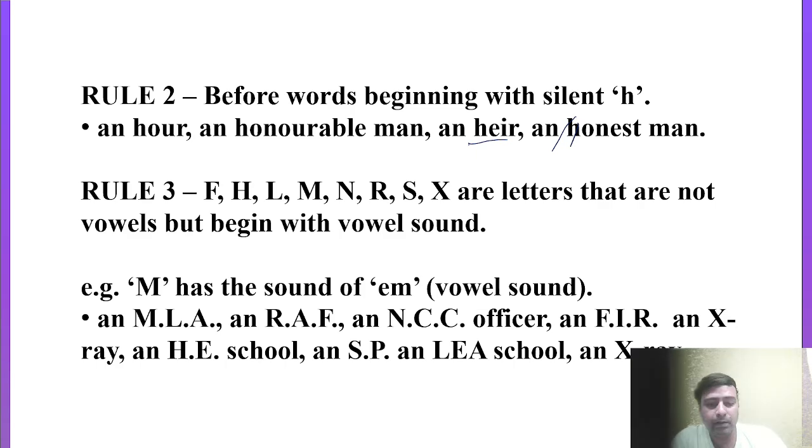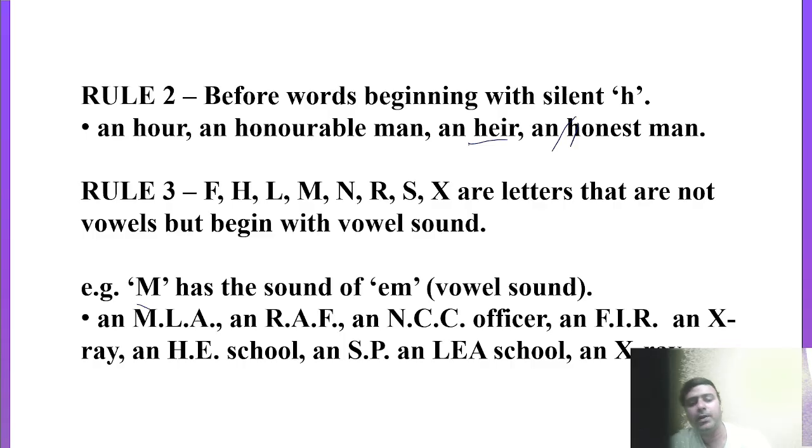There are some abbreviations, some short forms, like an MLA, an RAF, an NCC officer, an FIR, an X-ray, an HE school, an SP, an LEA school, and an MBA student. In all these abbreviations, most of the words start with M, and M has the sound of 'em', and that is considered a vowel sound actually, right?